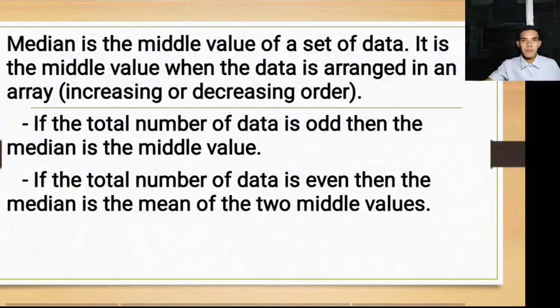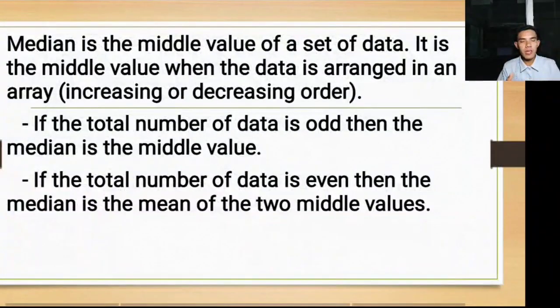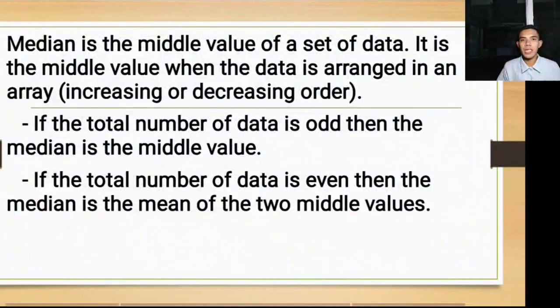So, on the other hand, if the total number of data is even, then the median is the mean of the two middle values. Ibig sabihin, yung dalawang nasa gitna, pagpaplusin, and yung mean noon ang median natin. For example, yung mga nagtatapos na number from 2, 4, 6, 8, 10, or 0, since even, meron dyang dalawang median, pero hindi agad sila. Ang gagawin mo, kunin mo silang dalawa, pagplusin mo at i-divide mo sa 2, yung lalabas na sagot, yung tinatawag natin na median of ungrouped data.